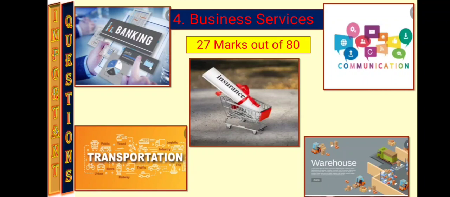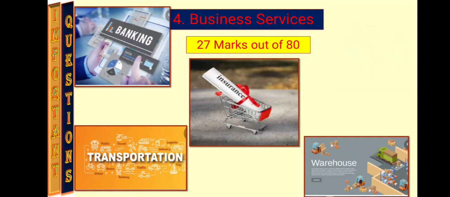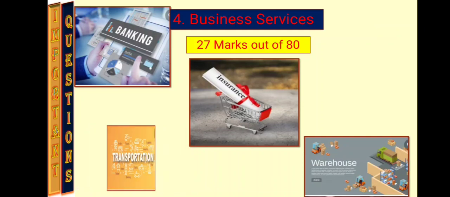Now, but the board has reduced some points this year. Therefore, out of these 5 business services, communication is totally omitted. So you need not focus on this particular service. Also, transportation is deleted from the syllabus.